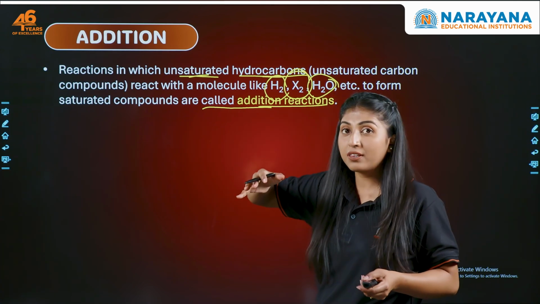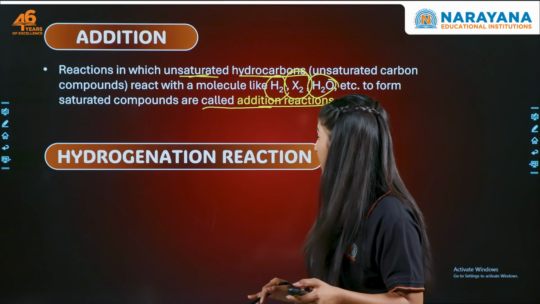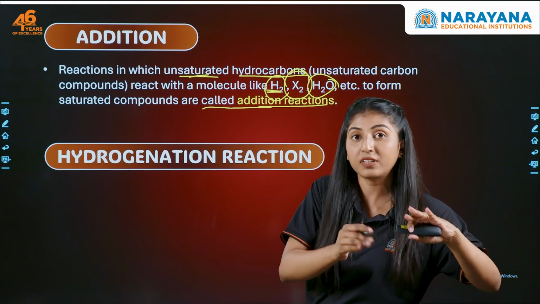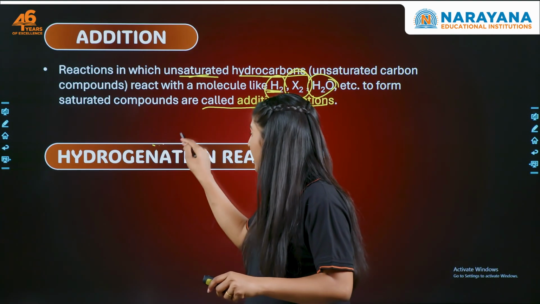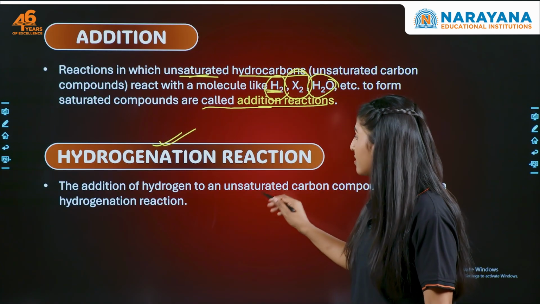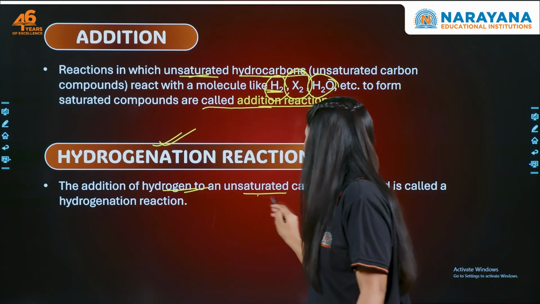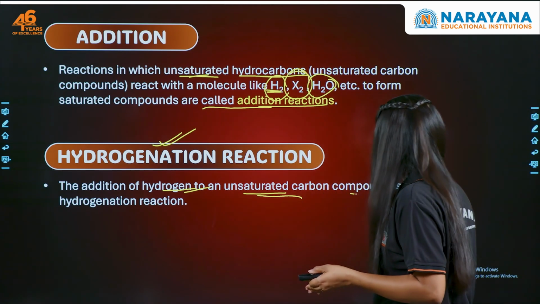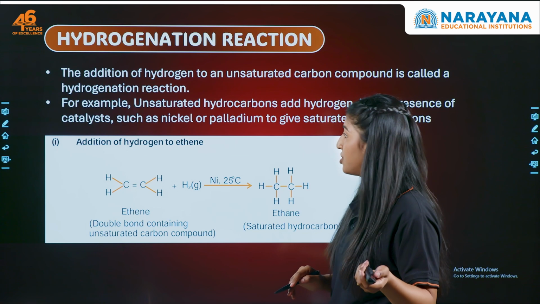Now, the addition reactions which happen with hydrogen are called hydrogenation reactions, and this reaction is very important for us. So what is it? The addition of hydrogen to an unsaturated carbon. What is unsaturated? Either alkene or alkyne. To form a saturated compound is called a hydrogenation reaction.